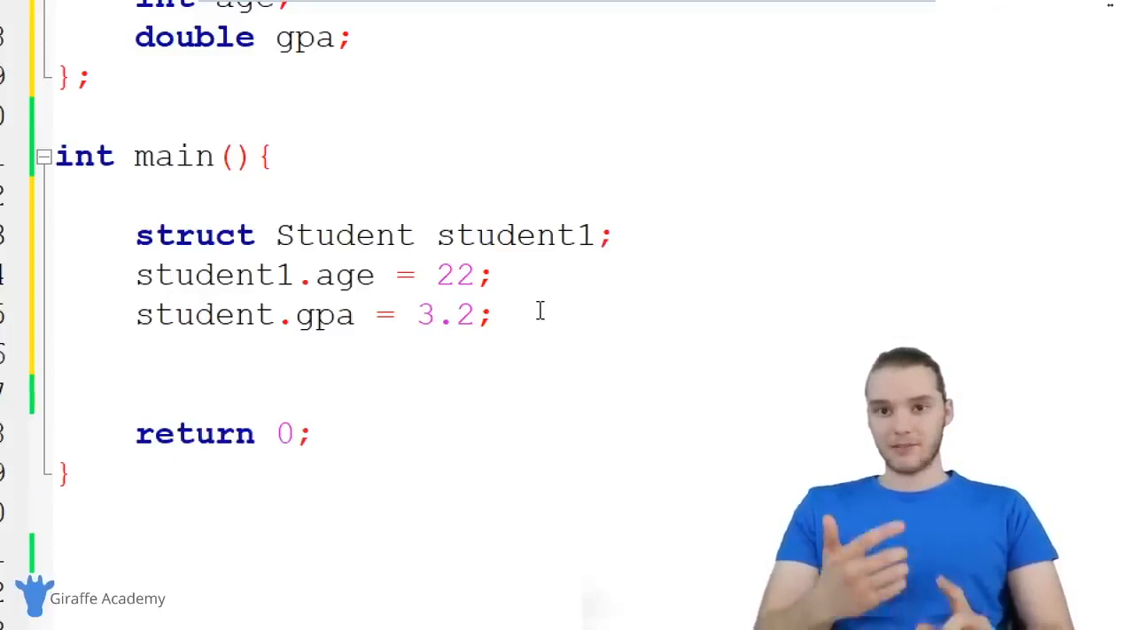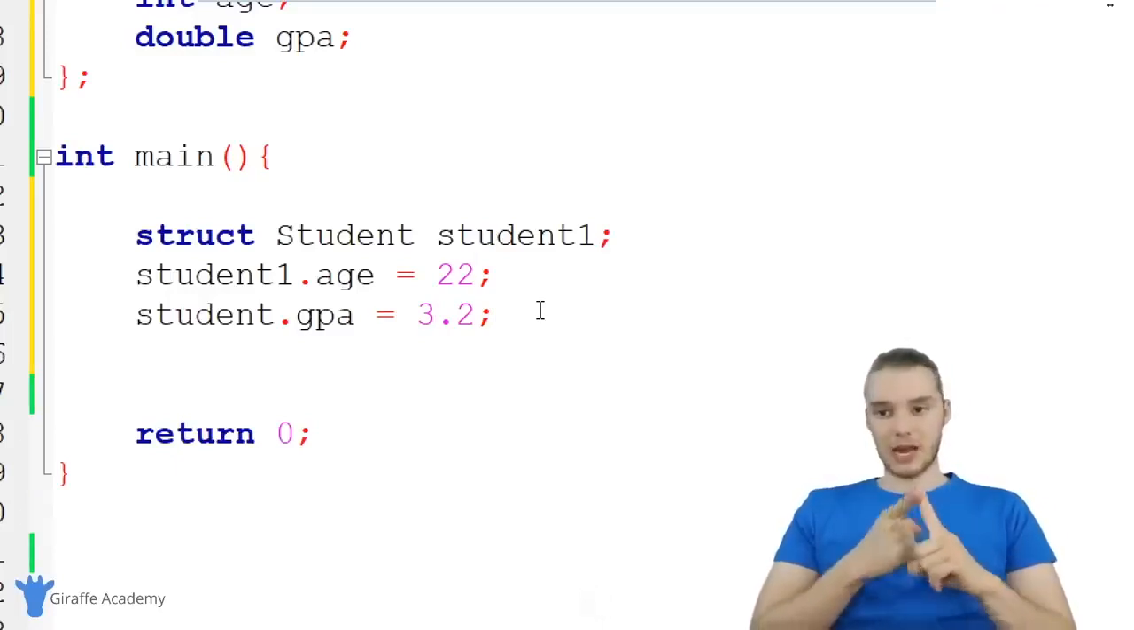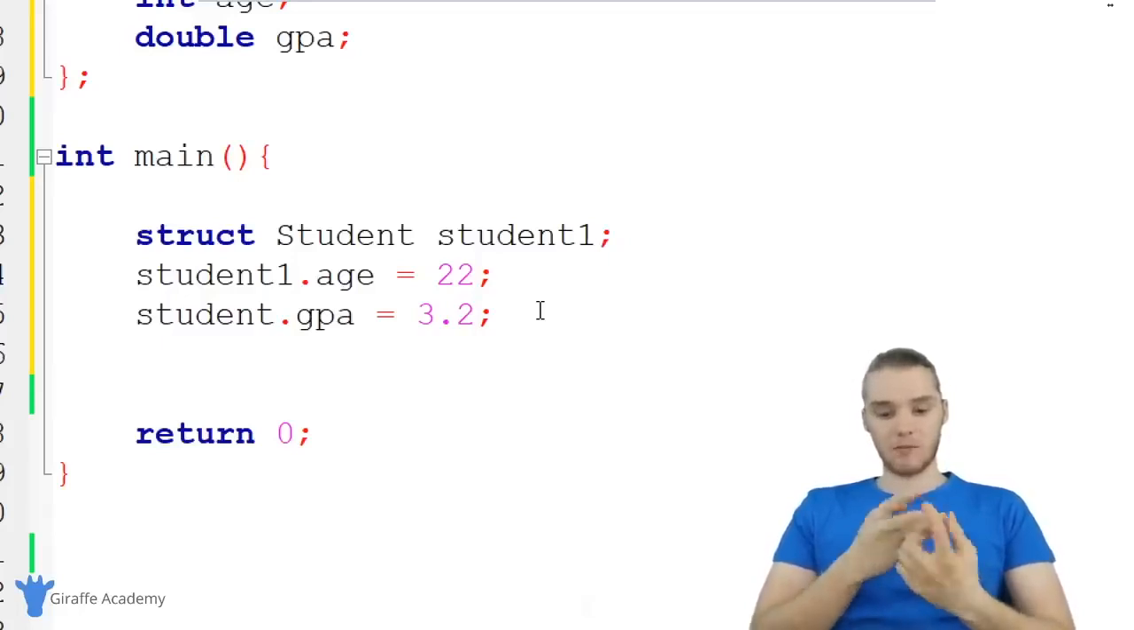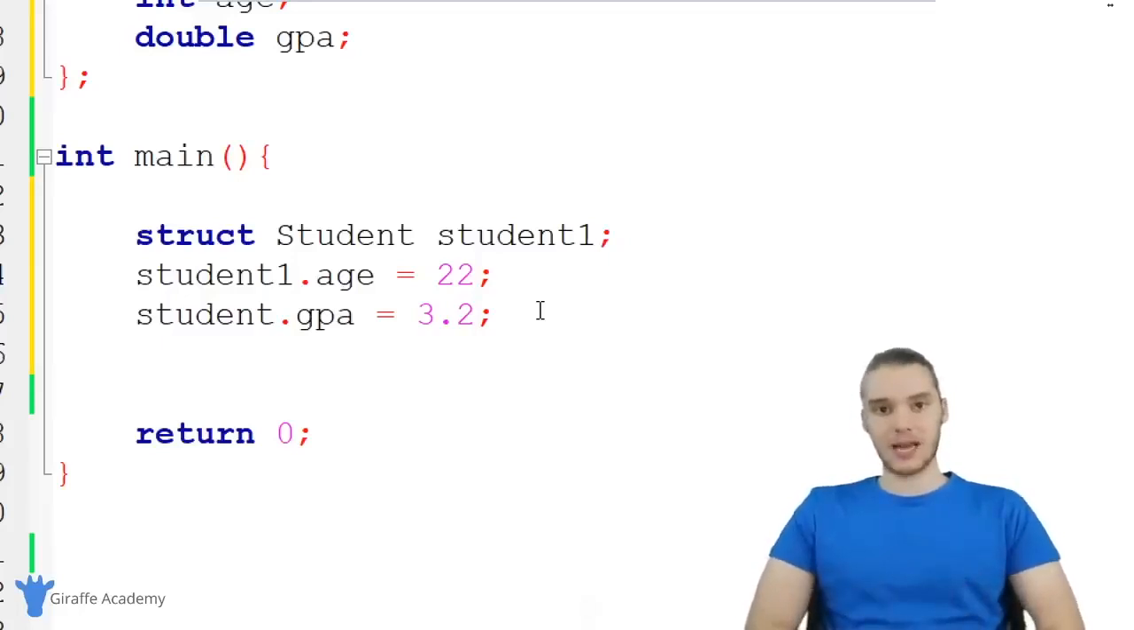I can also do the same thing for those strings. So for the name and the major. Now, here's the thing about working with strings. Remember in C, a string is actually just an array of characters.